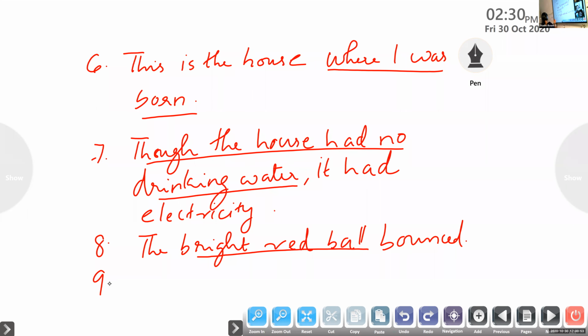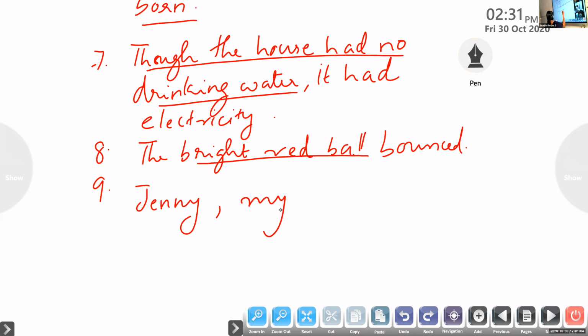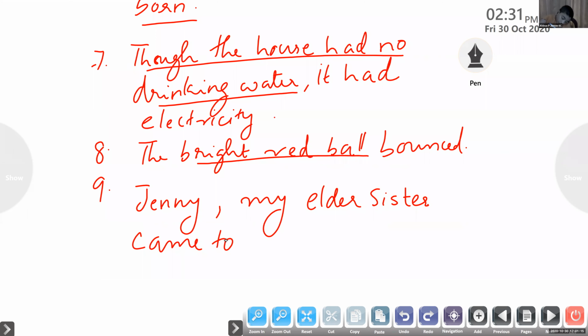Jenny, comma, my elder sister came to visit me. Underline my elder sister. After sister, put a comma. And the last question.